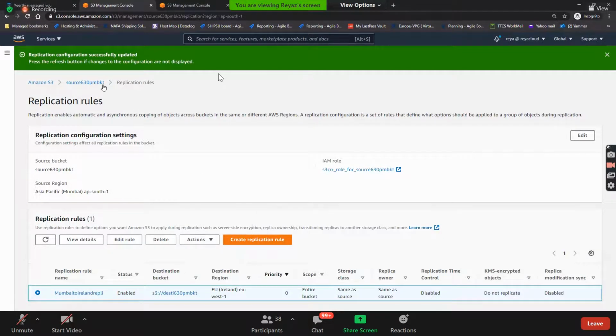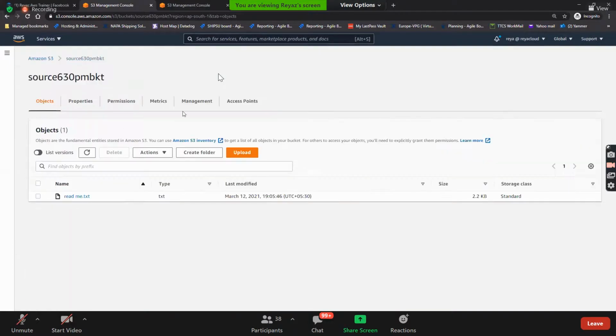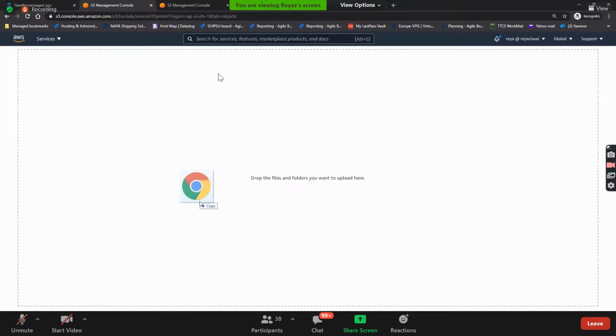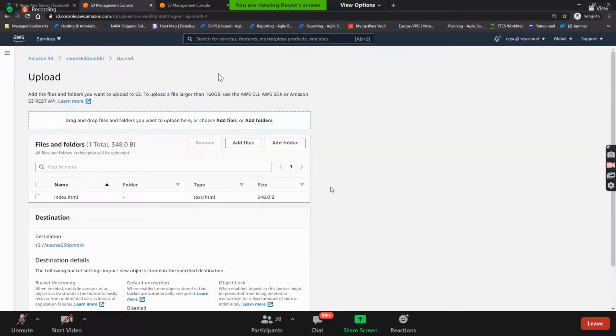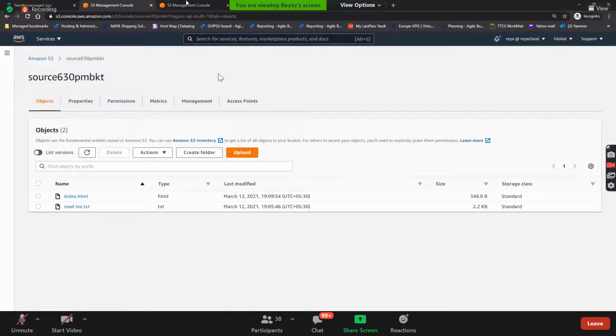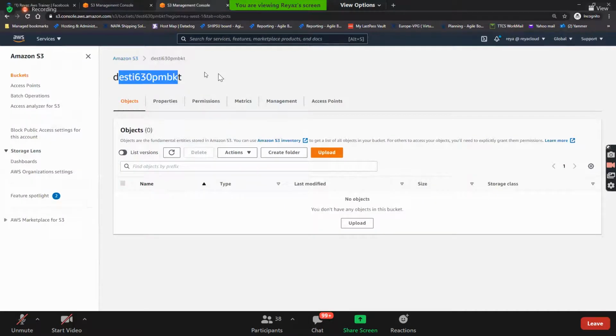Okay. So guys, in my source bucket, my replication rule is created now. Should I try to upload something and see whether it is getting replicated or not? Let's say I am uploading index.html in the source bucket. Now let's see what we have in the destination bucket.